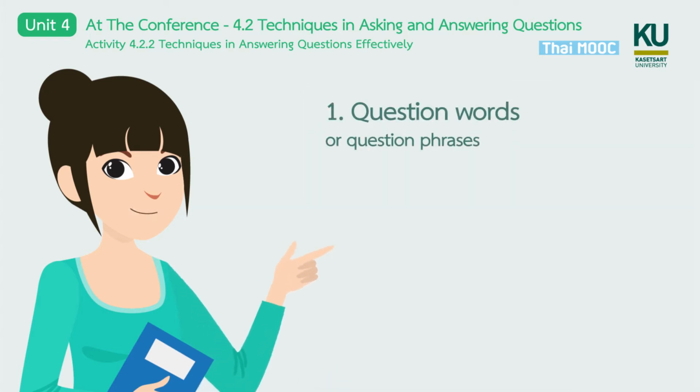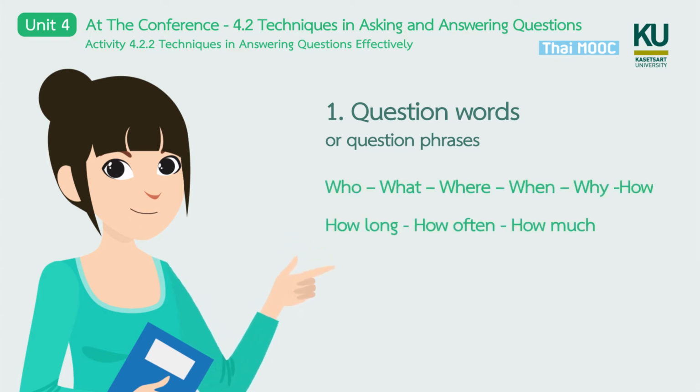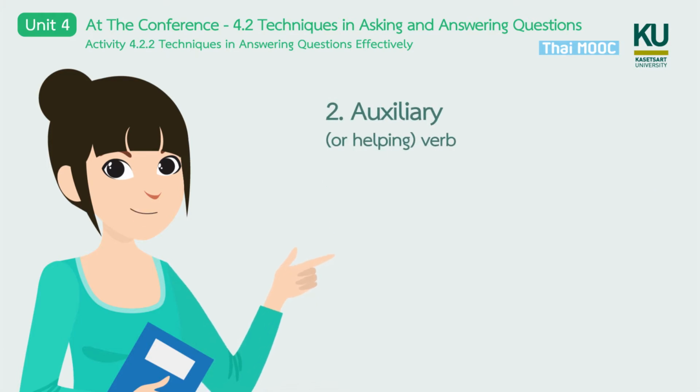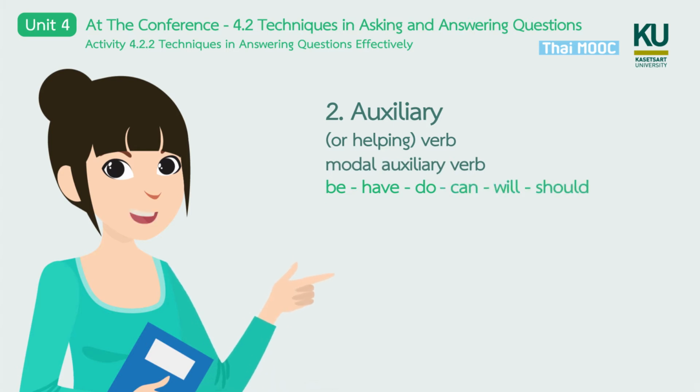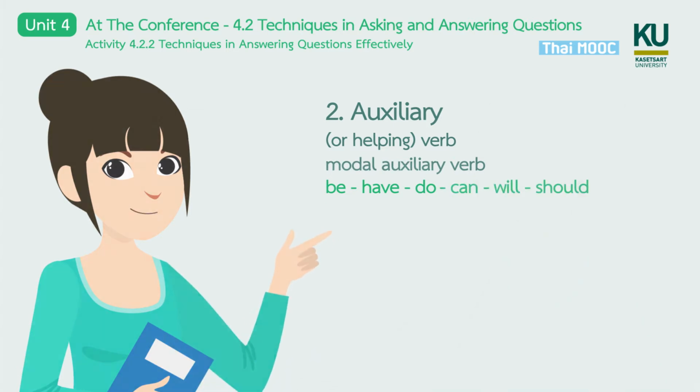First up, let's review question structure in English. There are 4 main parts that you need to keep in mind. The first part, question words. Who, what, where, when, why, how. Or question phrases. How long, how often, how much. Then, number 2 is your auxiliary verb or your helping verb. Be, do, or have. It can also be a modal auxiliary verb like can or will or should.